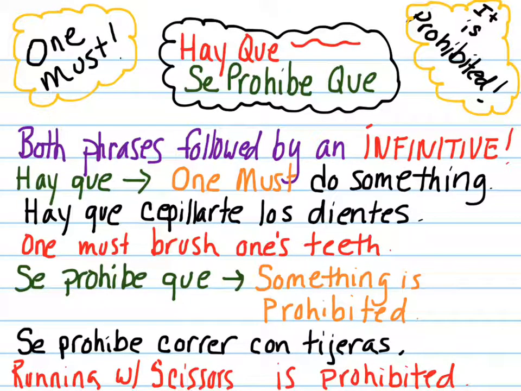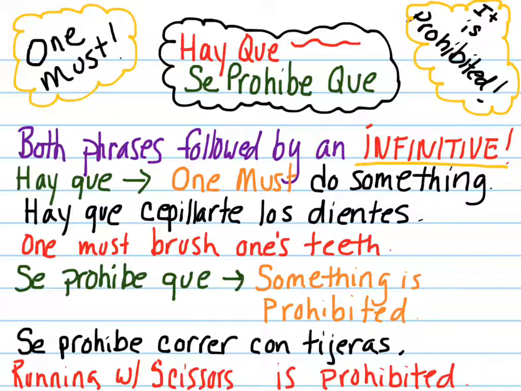Buenos días, estudiantes. We're going to be looking at two different phrases, hay que and se prohíbe que. Both of these phrases are always followed by an infinitive verb. And remember, that's a verb that ends in either er, ar, or ir.